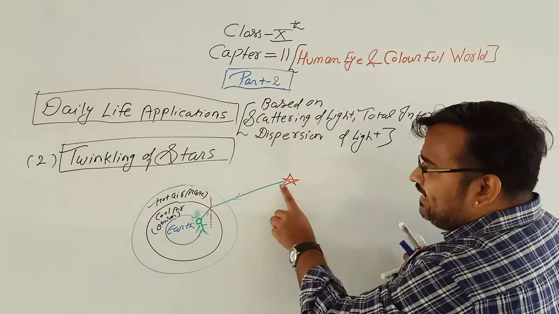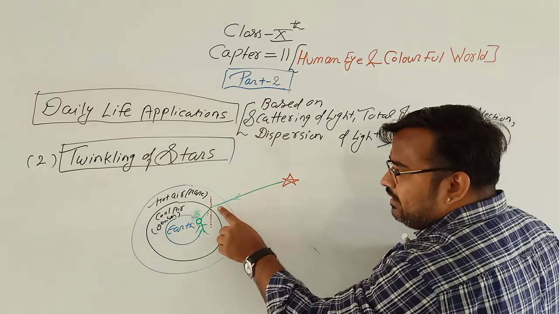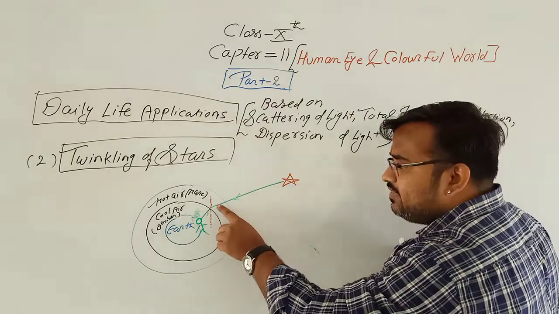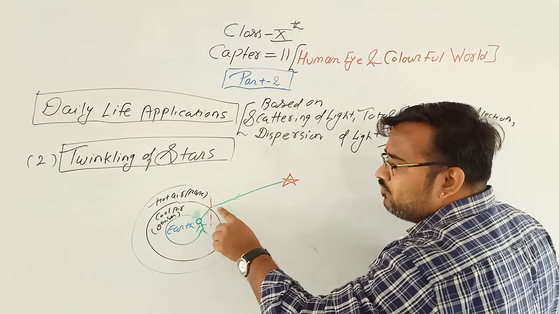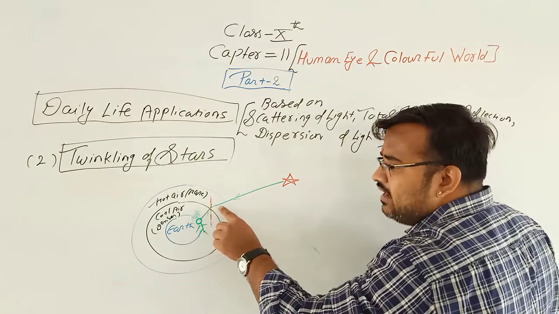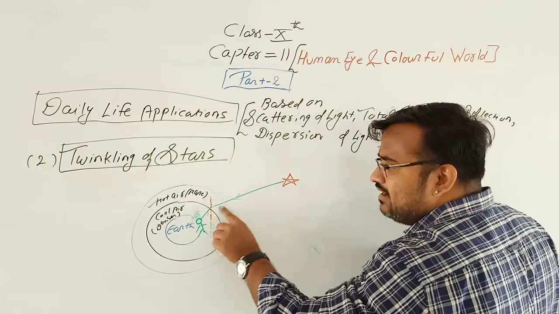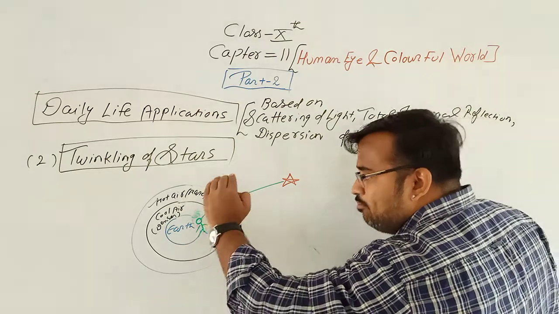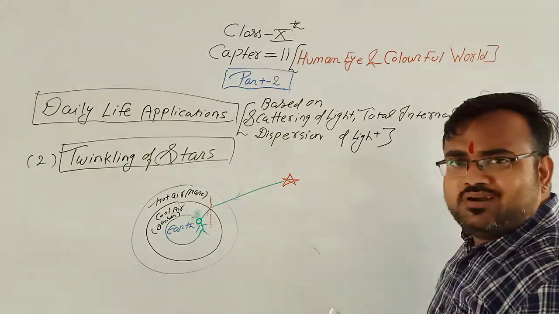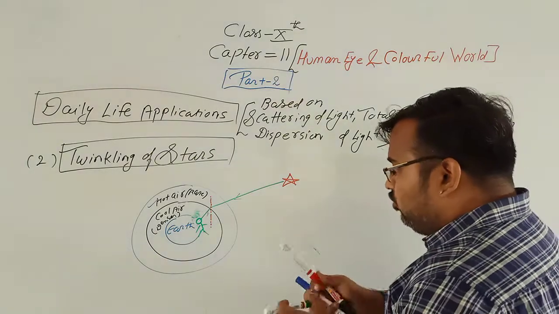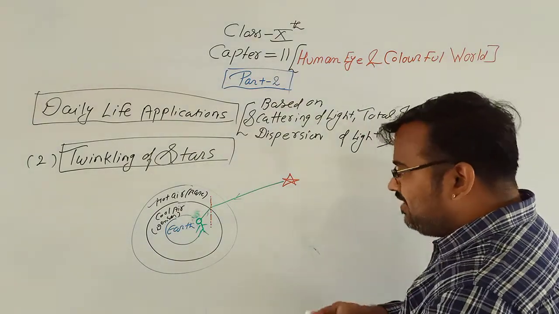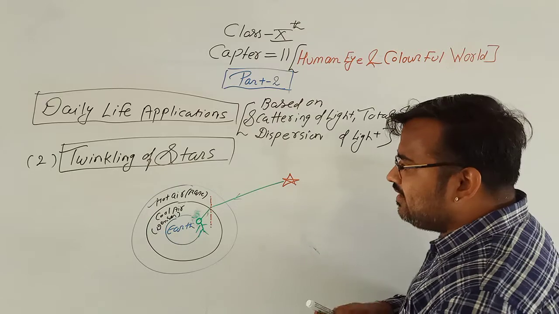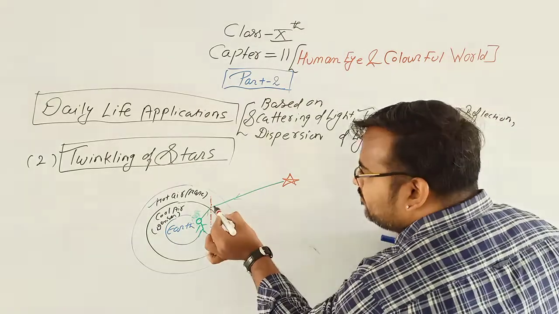Now see, the light rays from the star enter first the rare medium, then from rare to denser medium, so the incident light ray is bent towards the normal. So the observer feels that the light ray is coming from this direction.